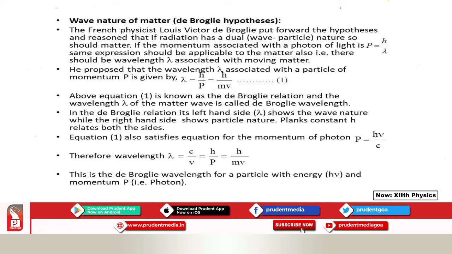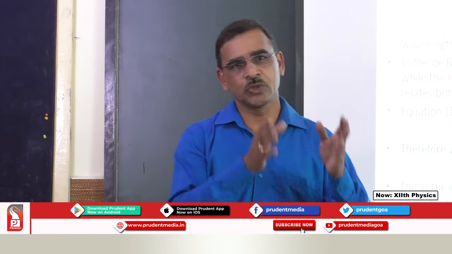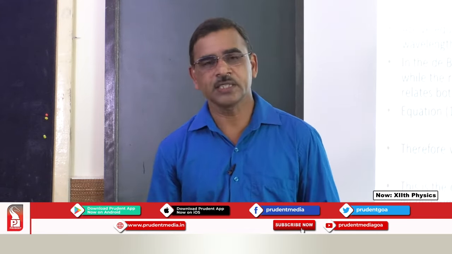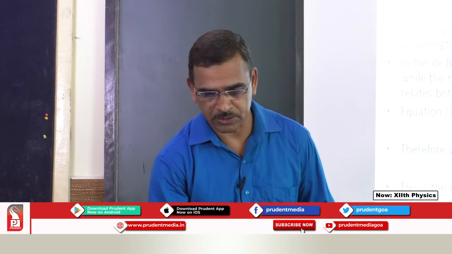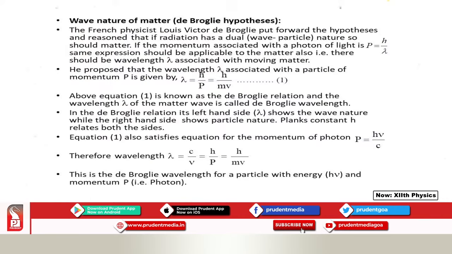In the de Broglie relation, the left hand side lambda shows the wave nature, while the right hand side shows the particle nature. On the right hand side there is momentum, mass, which shows a particle nature. The equation also satisfies the equation for the momentum of a photon, that is p is equal to h nu by c, and therefore, wavelength lambda is c by nu, which is h by p, which is h upon mv.